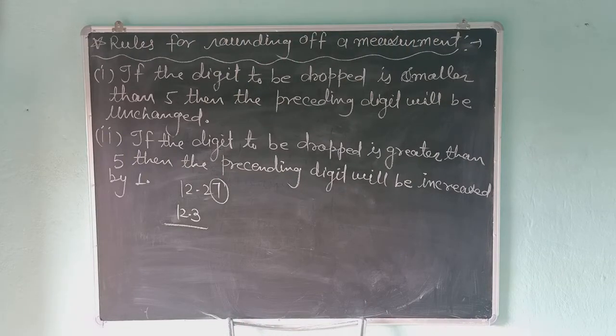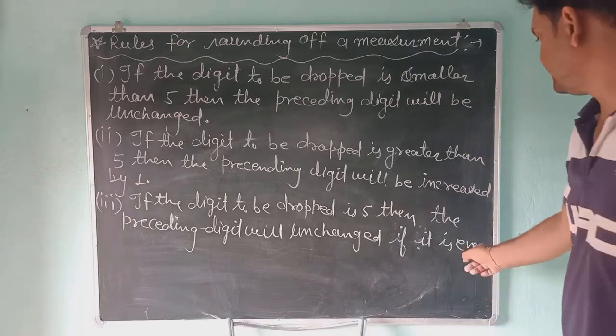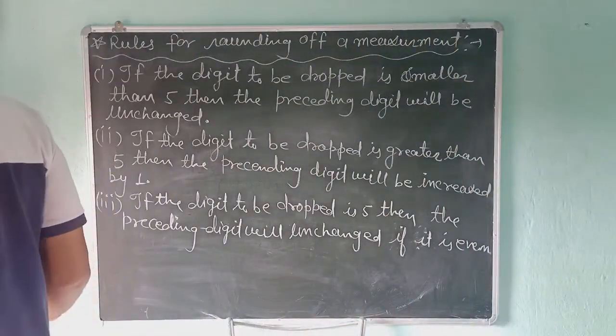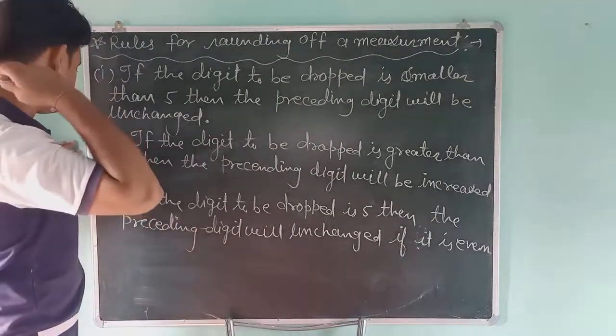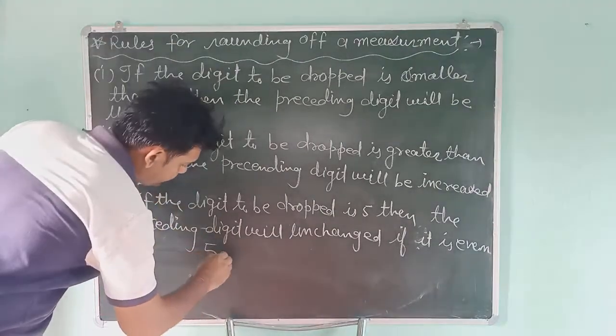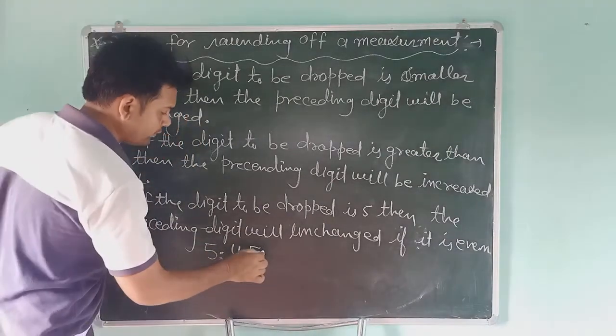Now we will study rule number three. If the digit to be dropped is exactly 5, then the preceding digit will be unchanged if it is even. If the preceding digit is even, then you can remove the 5 easily without adding 1. Suppose you have 5.45 and you want to round off this number.